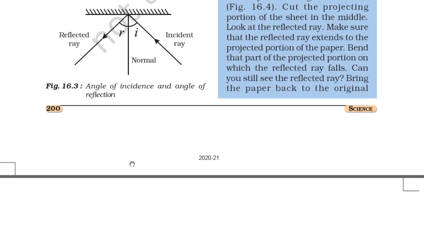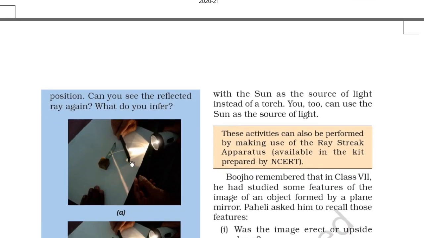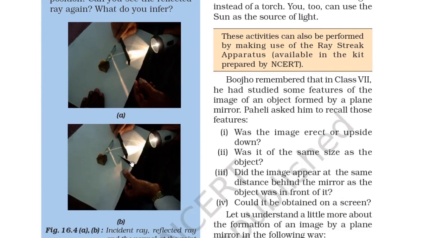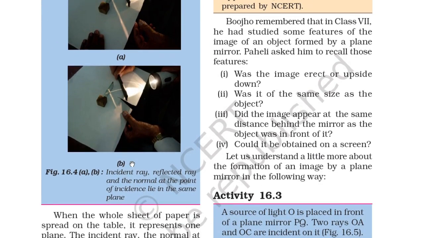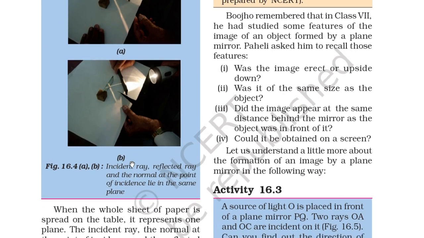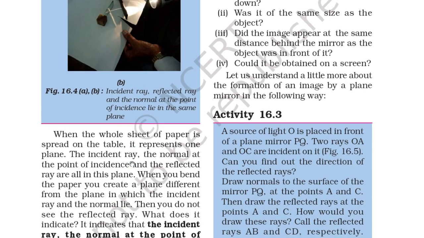Bring the paper back to the original position. Can you see the reflected ray again? So what do you infer? So you can see in figure A and B, the incident ray, reflected ray, and the normal ray at the point of incidence lie in the same plane. So when the whole sheet of paper is spread on the table, it represents one plane.